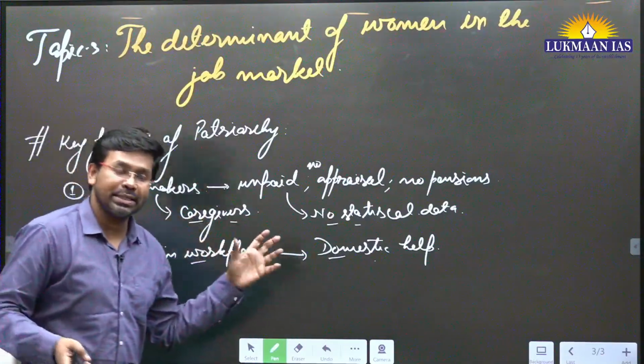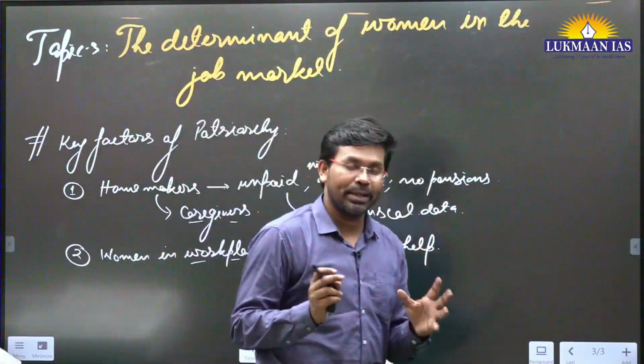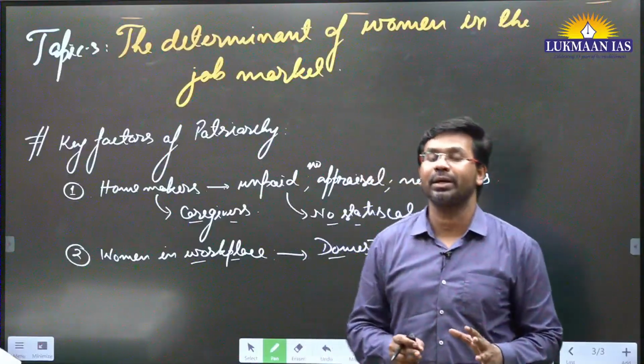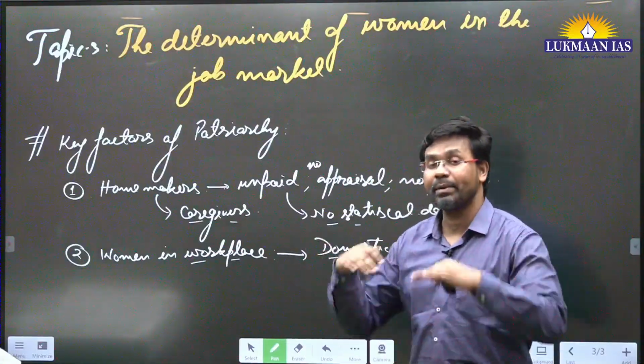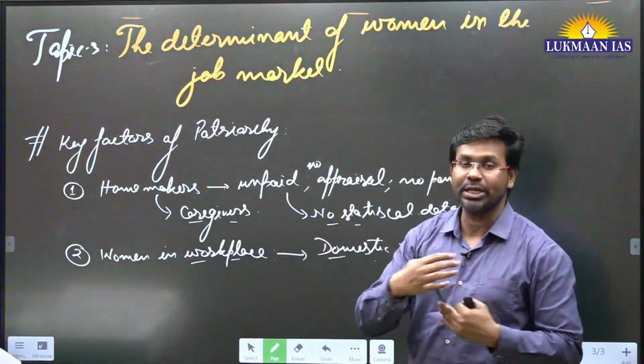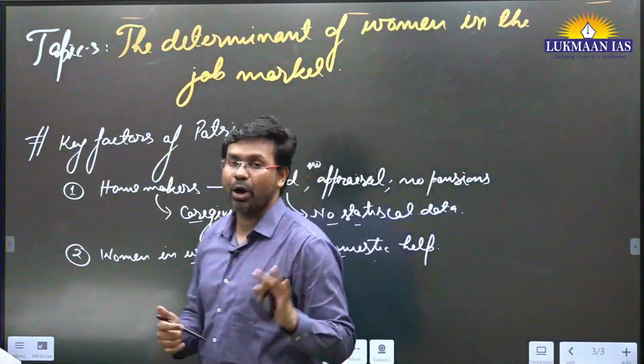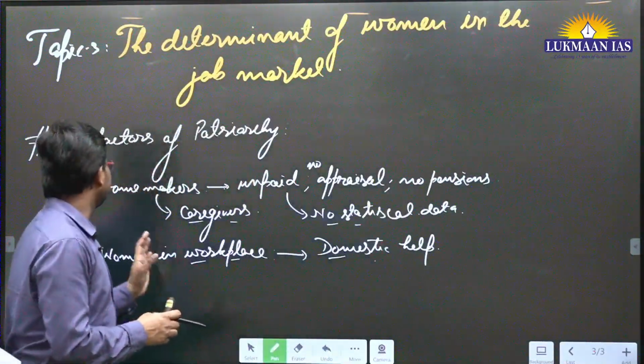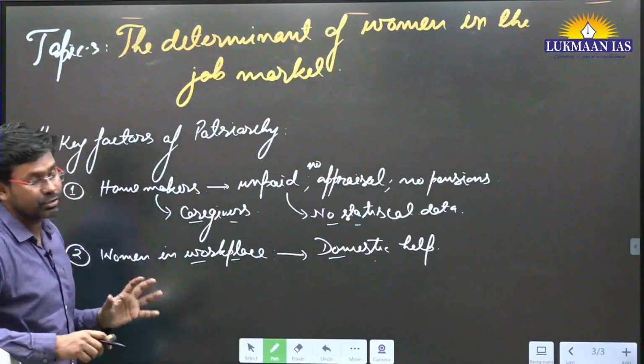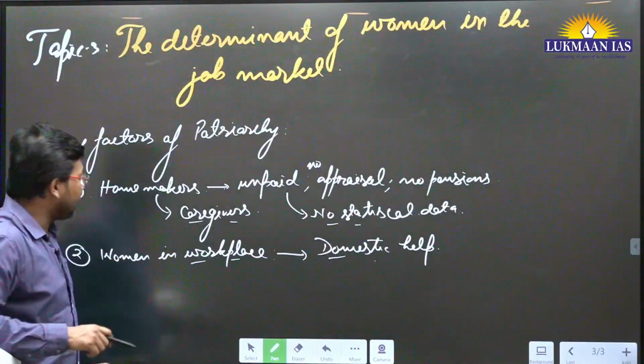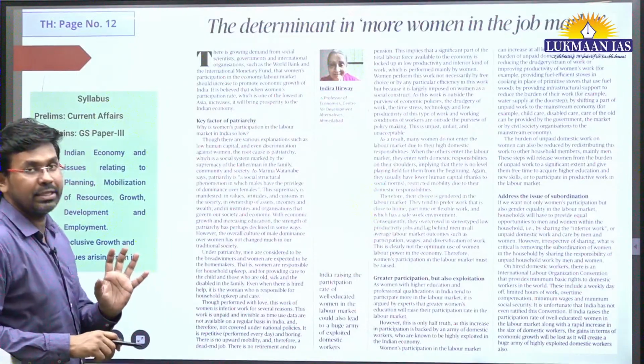So here the author says that inferior work or unpaid domestic work must not only be done by the women, it should be done by the men also. They should share the household work among themselves. These are some of the key factors of patriarchy in our society that actually affect women's participation in the workforce.